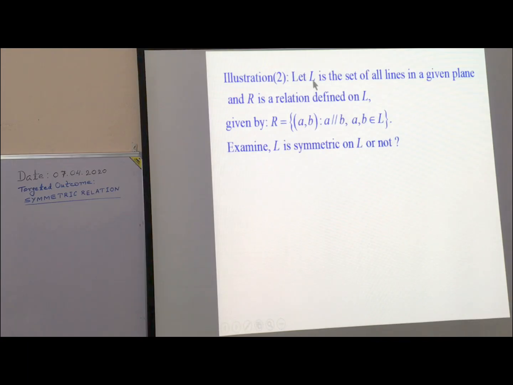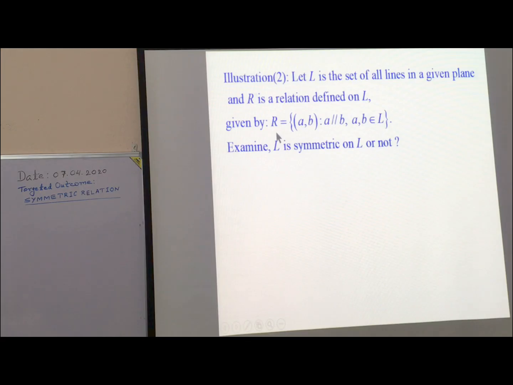Same example. L is the set of all lines in a given plane. If this board is the given plane, then necessarily this plane has infinite lines, and they all are in set L. And a relation R is defined on L. A will be related with B when line A is parallel to B. We have to check whether R is symmetric on L or not.